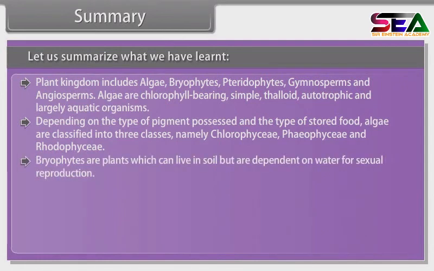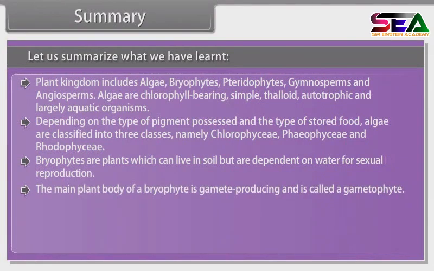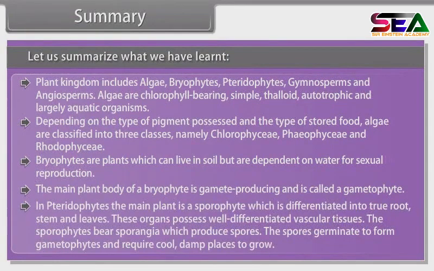Bryophytes are plants which can live in soil but are dependent on water for sexual reproduction. The main plant body of a bryophyte is gamete-producing and is called the gametophyte. In pteridophytes, the main plant is the sporophyte, which is differentiated into true root, stem, and leaves. These organs possess well-differentiated vascular tissues. The sporophytes bear sporangia, which produce spores. The spores germinate to form gametophytes and require cool, damp places to grow.